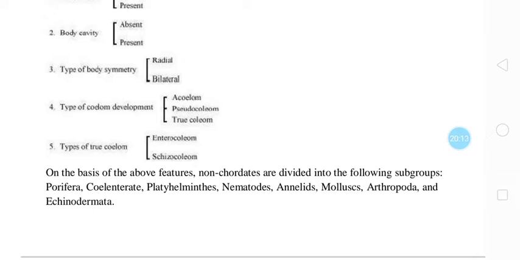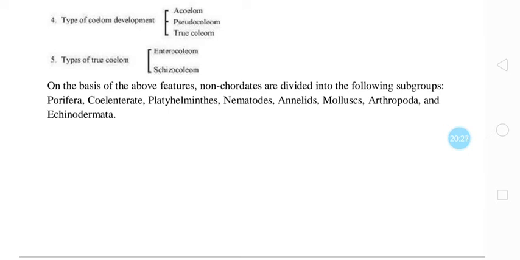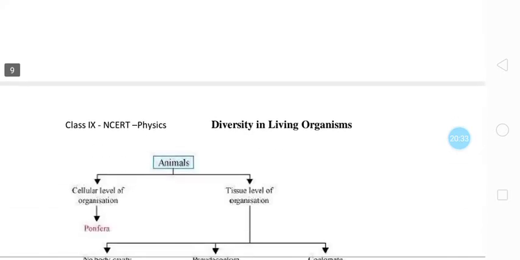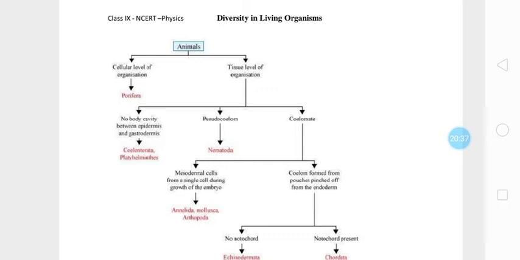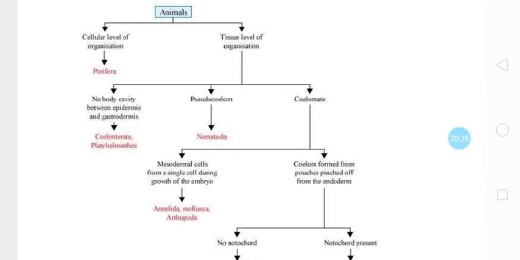On the basis of the above features, non-chordates are divided into the following subgroups: Porifera, Coelenterata, Platyhelminthes, Nematoda, Annelida, Mollusca, Arthropoda, and Echinodermata. So these are the different classification systems given in kingdom Animalia, and how these animals are classified on the basis of these characteristics, we have already discussed. Once again we will go.